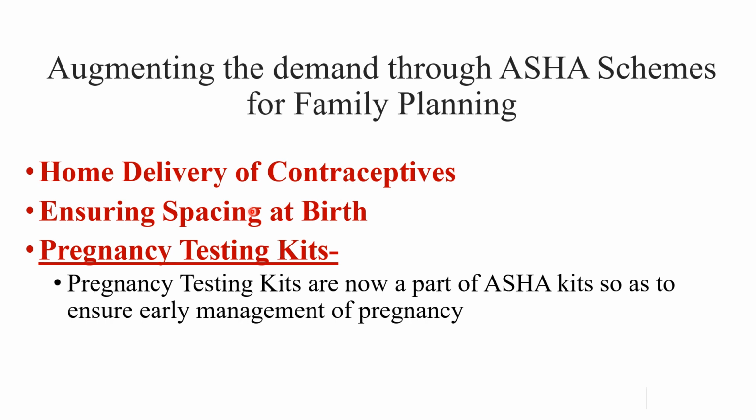Now we are giving more importance to spacing. You may have seen the ads: there should be 3 to 5 years of difference between two children. These ads are promoted because not just terminal contraception, we are now promoting spacing also. And pregnancy detection kits are now available with ASHA. So for UPT, they don't need to go to doctors or the PHC for detection of pregnancy. The ASHA can bring a kit and check for the pregnancy.